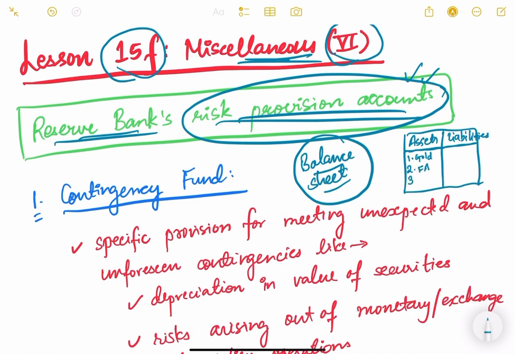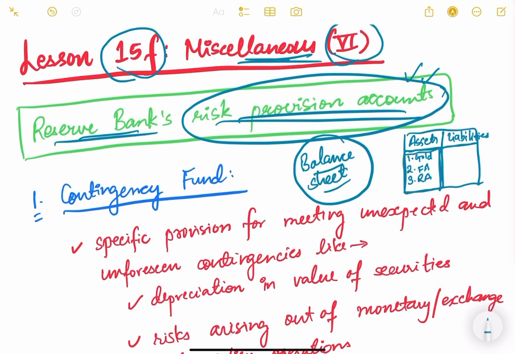Then Reserve Bank of India is also holding some rupee assets, rupee bonds, and bonds issued by the government of India. So they are known as rupee assets, RA. Apart from that, there are other reserves that the RBI is holding in the form of SDR and other things. So all the things which are assets of the Reserve Bank of India come on the asset side of the balance sheet of RBI.